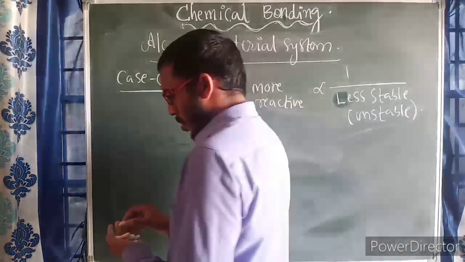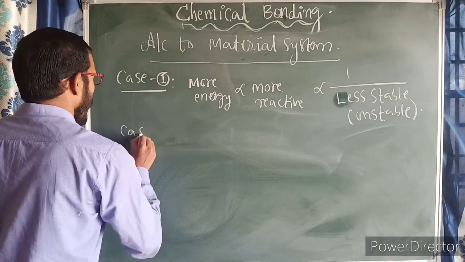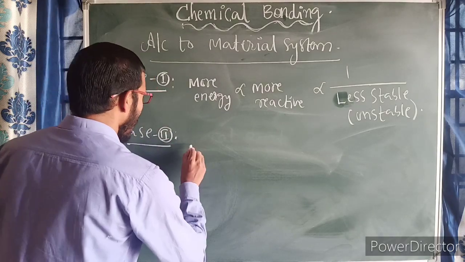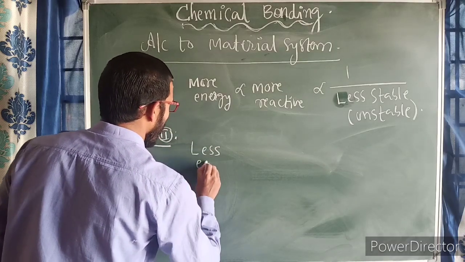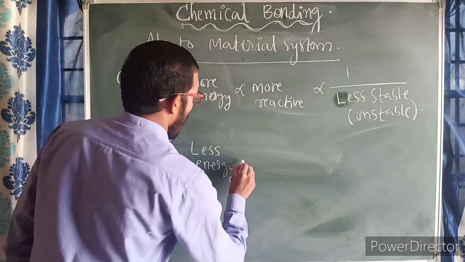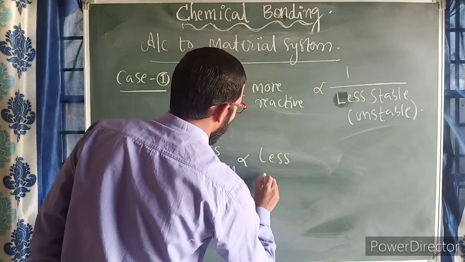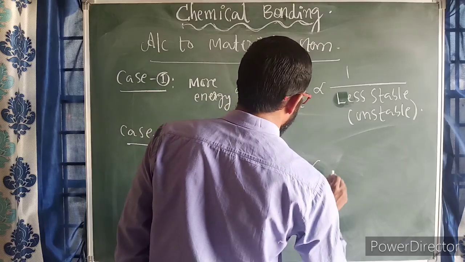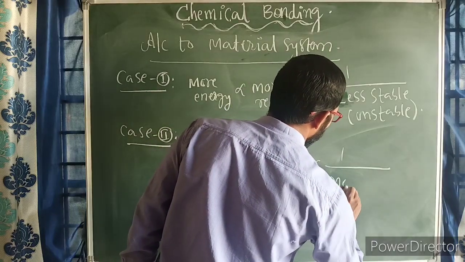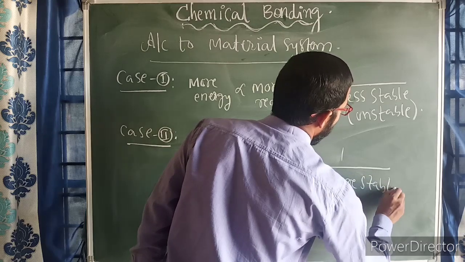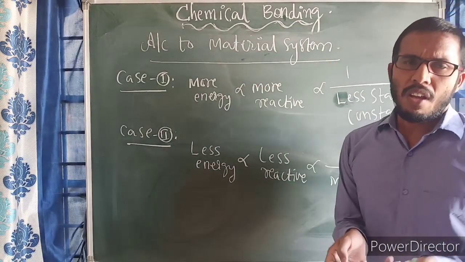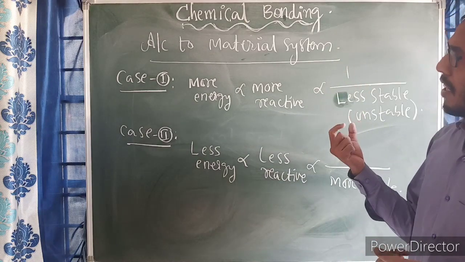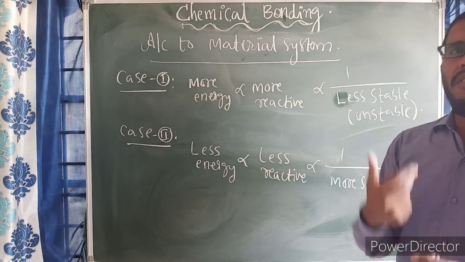Now case number 2, let us describe here. If the materials have less energy, then they are less reactive. Less reactive means they will become more stable. See here, what I am saying is that materials have some certain behavior.